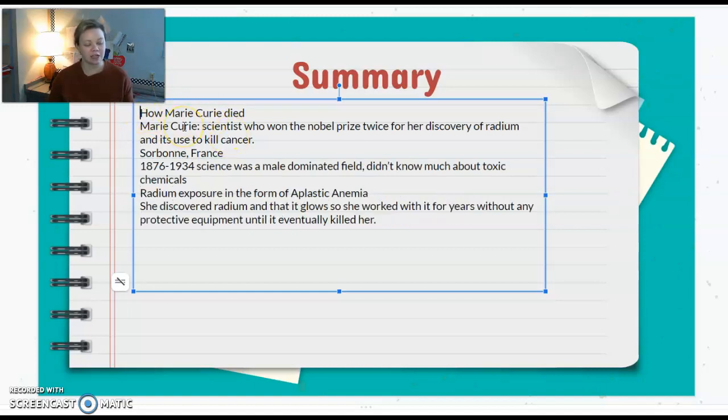Second, I'm going to introduce the text because this is from a story. We're summarizing a story. We're not just saying things we know from our own brain, so we need to say where this information came from. So, Marie Curie, You Glow, Girl by Georgia Bragg. Actually, I'm just going to start with Marie Curie, You Glow, Girl by Georgia Bragg is about how Marie Curie died. Period.